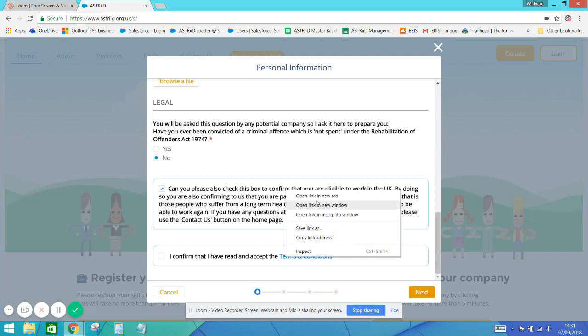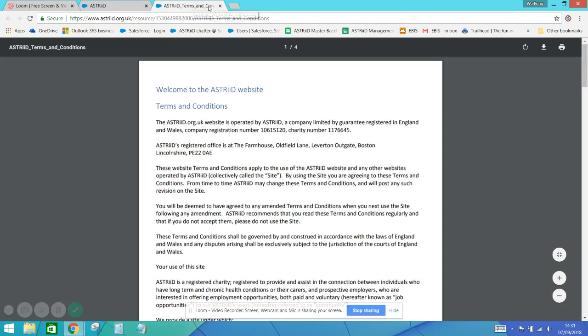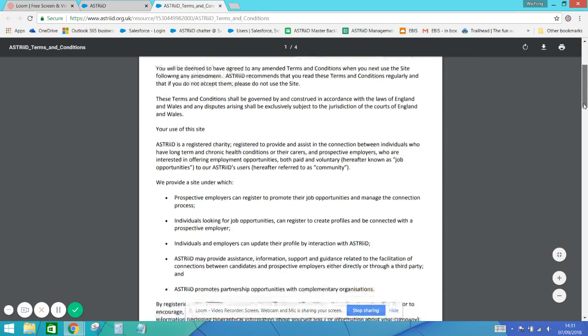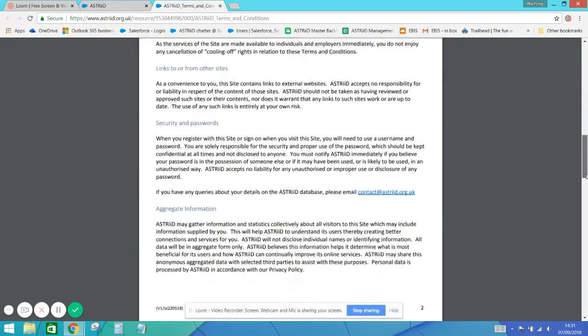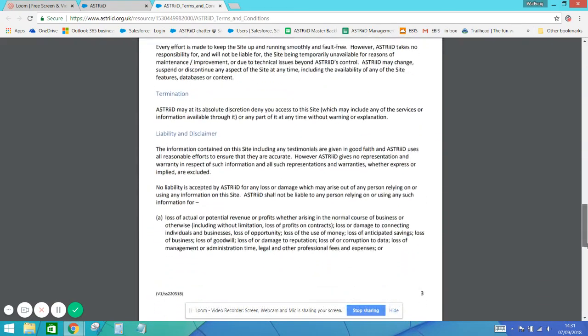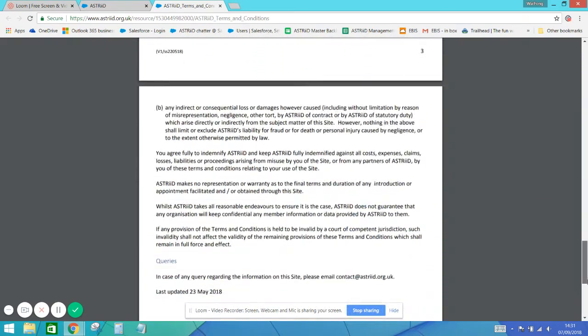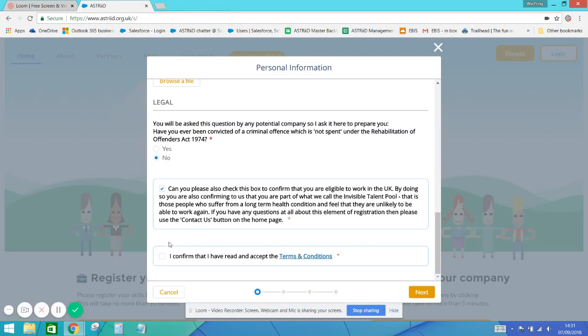So if we just open that in a new tab, you can read through the T's and C's at your leisure, which sets out what we do with the information and our responsibilities to you. Just close that. Once you're happy with that, just click on the box and hit next in the bottom right hand corner.